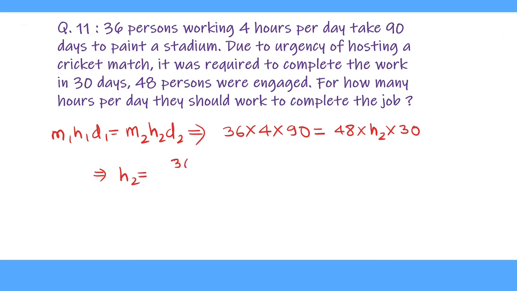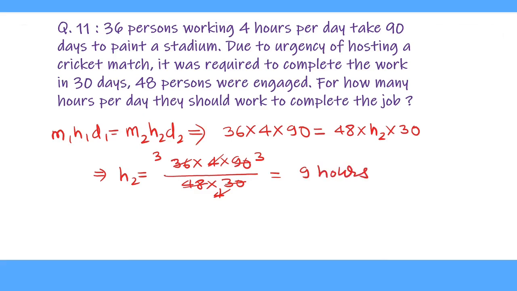H2 equal to 36 multiplied by 4 multiplied by 90 upon 48 multiplied by 30. 30 divides 90 for 3 times. 12 divides 36 for 3 times. And 12 divides 48 for 4 times. And denominators 4 cancels the numerators 4. And this gives us 3 multiplied by 3 equal to 9 hours. So if the 48 people engaged and they have to complete the work of painting the stadium in 30 days, then they will have to work 9 hours per day.